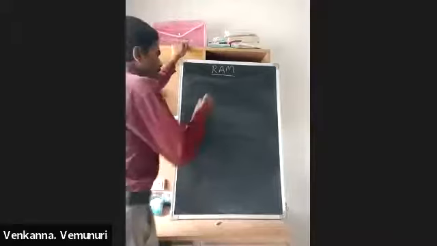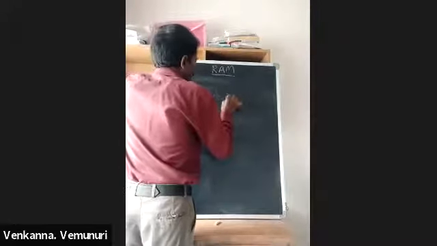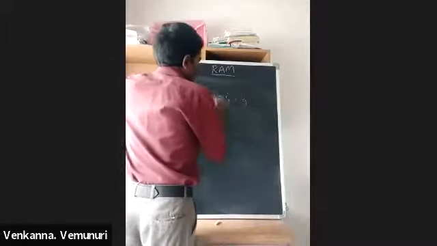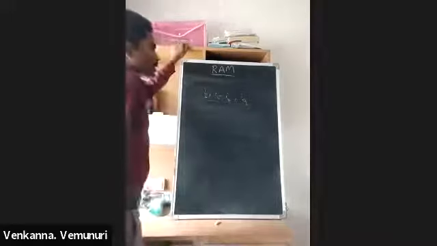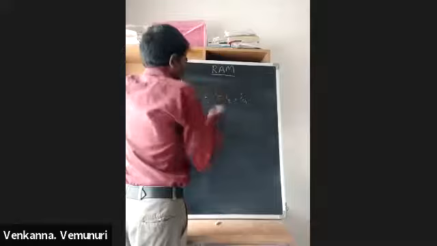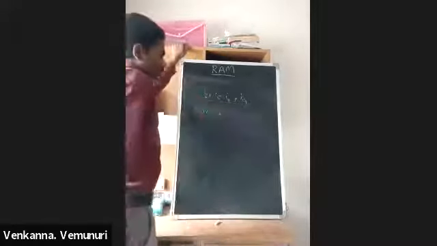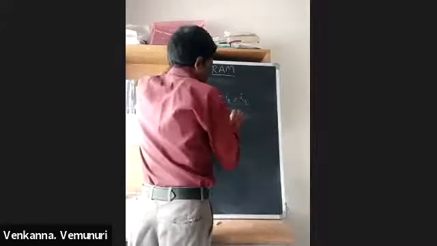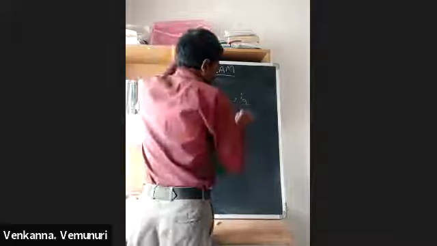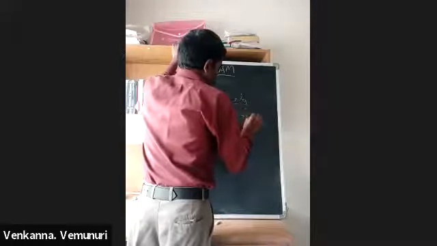And now, for i3, i5, i7, i9 processors and their related motherboards, we are using DDR4. For DDR4, what is the maximum capacity of one stick? Here, maximum 64 GB.